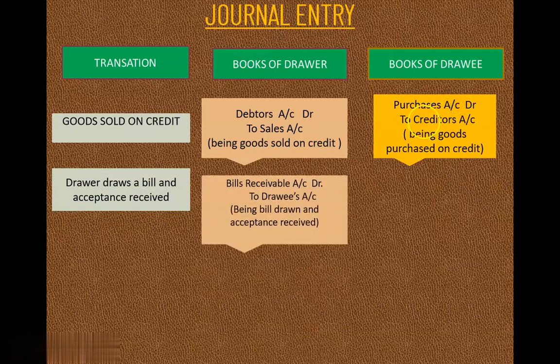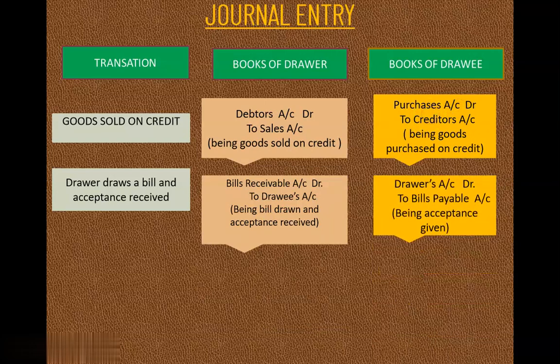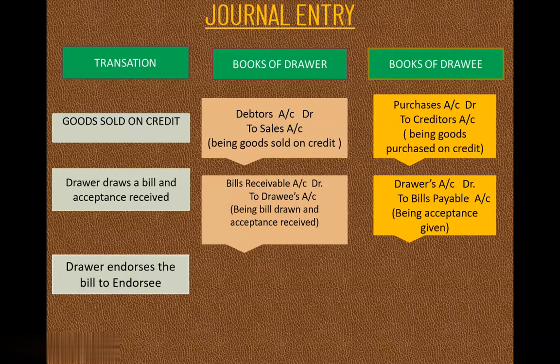The next entry, entry number 2. Bills receivable account debited to drawee's account. And in the drawee's books, drawer's account debited to bills payable. Already I have explained everything, these two journal entries. Next, the drawer endorses the bill to the endorsee. It means now after accepting the bill from the drawee, the drawer is going to transfer the bill to the third party. He has to do the payment to the third party.